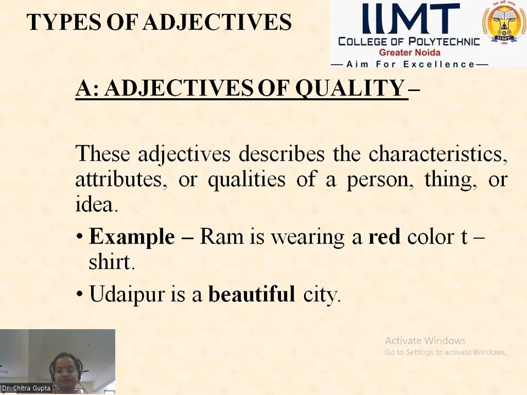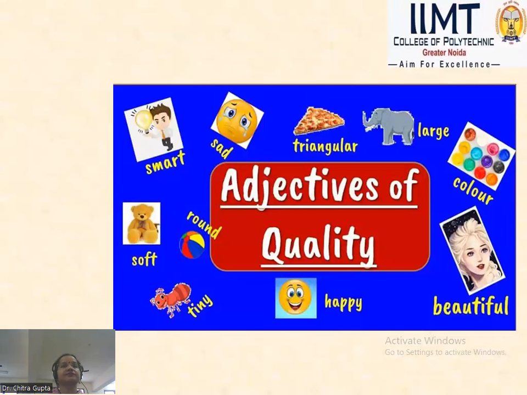Proceeding forward, these are some of the adjectives of quality, like smart, sad, triangular, large, round, soft, tiny, happy, color, beautiful, etc. So we can take an example from one of these adjectives, like